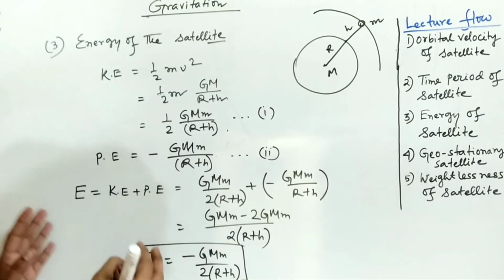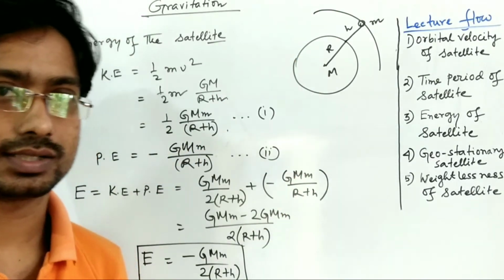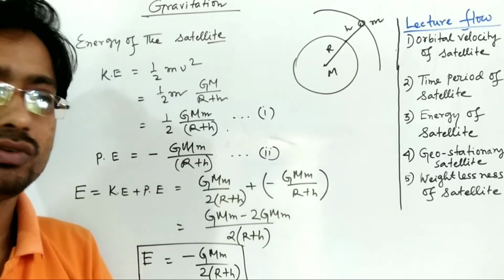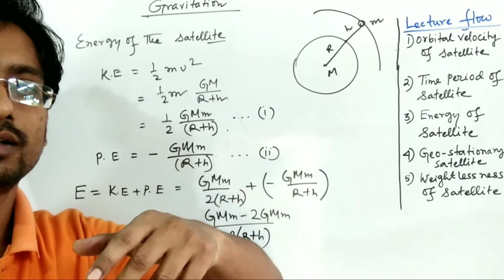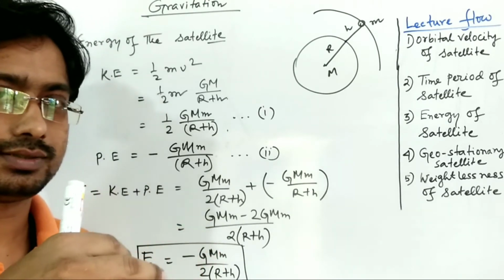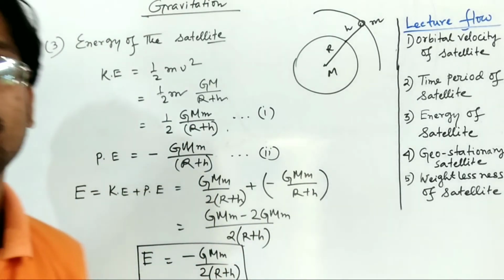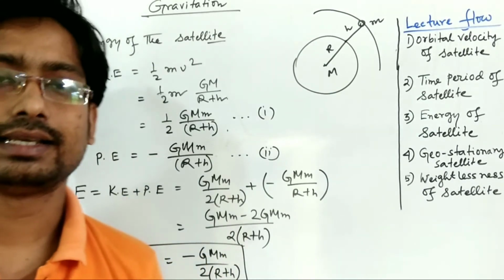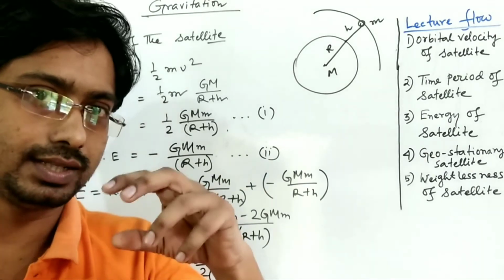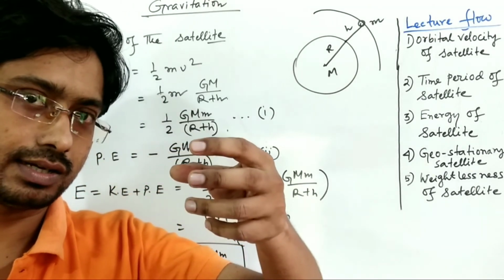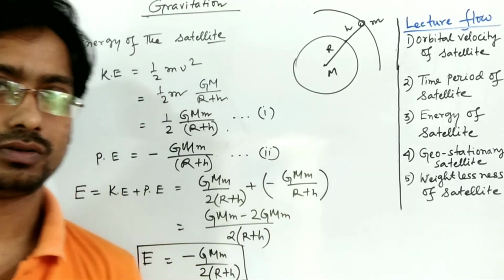So the satellite is bound to the Earth. If we want to free the satellite from this orbit, then we have to give some energy and then it will be freed. That's why it is bound to Earth. The meaning of the negative sign is that the satellite is bound to Earth. If we want to free the satellite from the orbit, then we have to do some positive work.